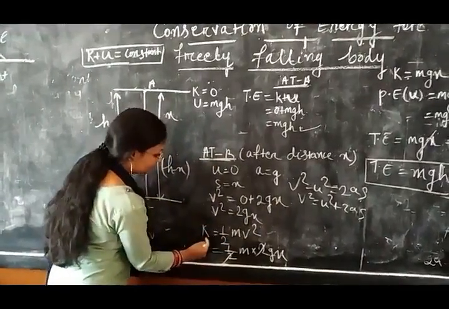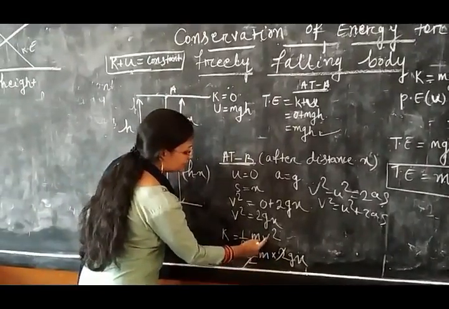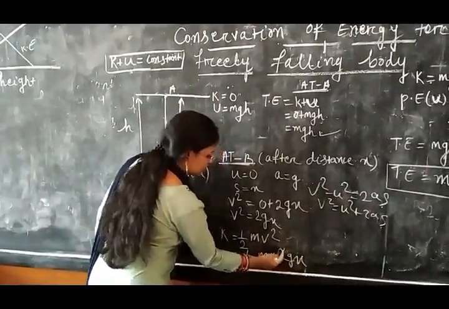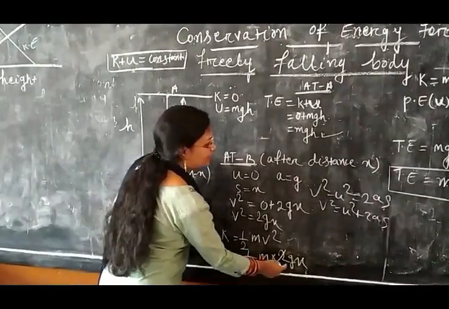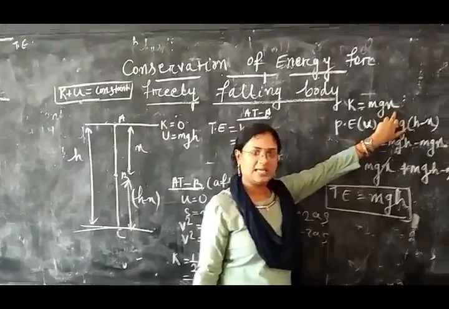But we know that kinetic energy is half mv square, so half m, and in place of v square you can write 2gx. So the 2 cancels, and that is mgx. So kinetic energy is mgx.